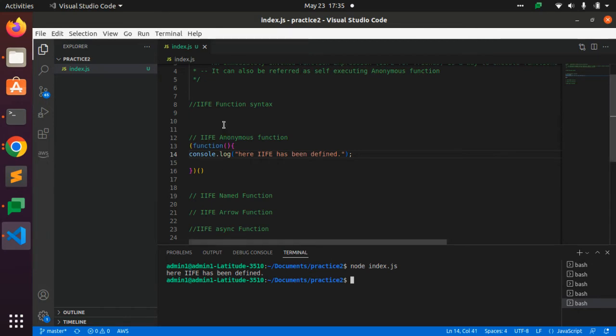So basically, this is the syntax for an IIFE anonymous function. Why is it an anonymous function? Because it does not contain a name. So that's why it is an anonymous function.